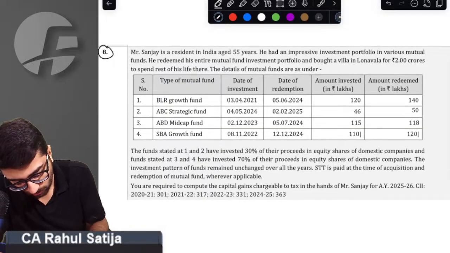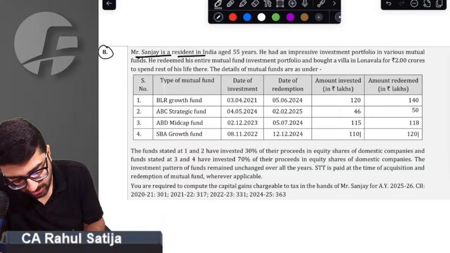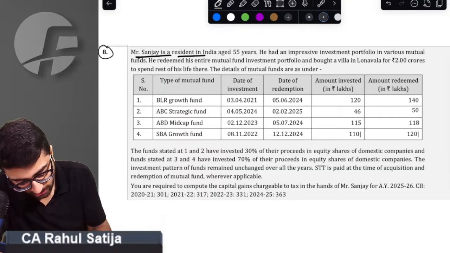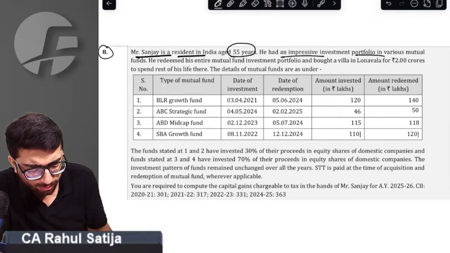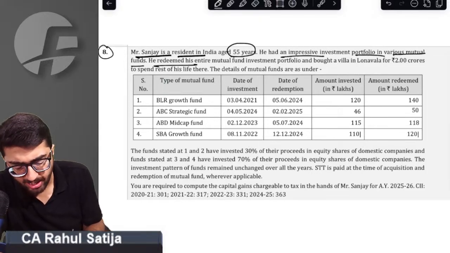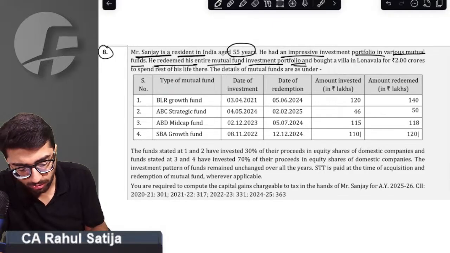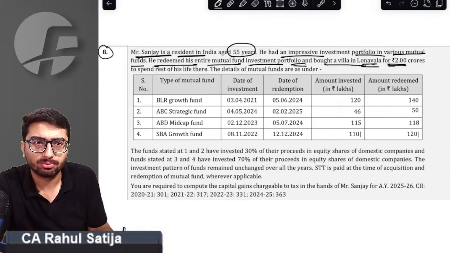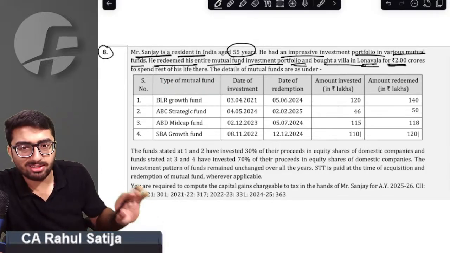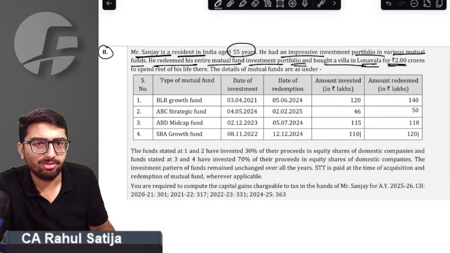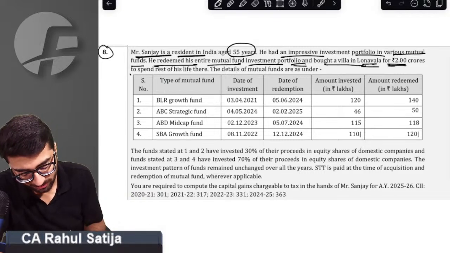Sanjay is a resident of India, age 55. He had an impressive portfolio in various mutual funds. He redeemed his entire mutual fund portfolio and bought a house villa in Lonavala worth rupees 2 crore. He sold all the mutual funds and went to Lonavala. Wow, what a life it is. We also want that life.